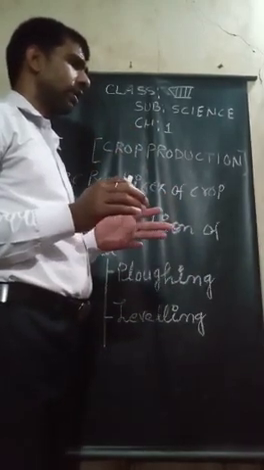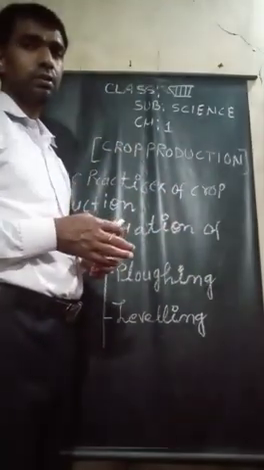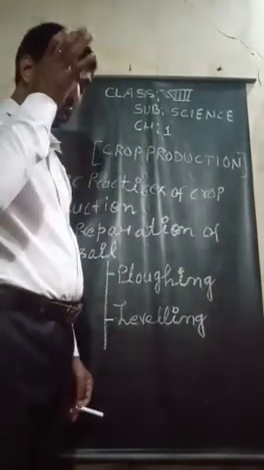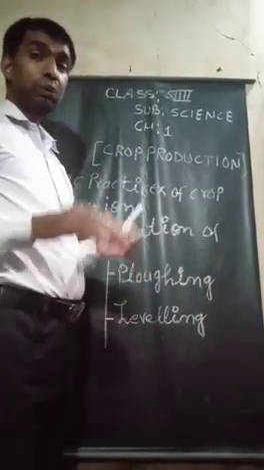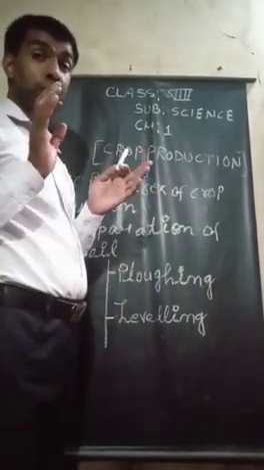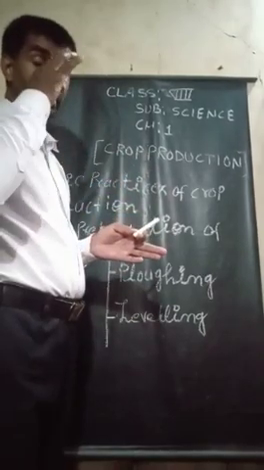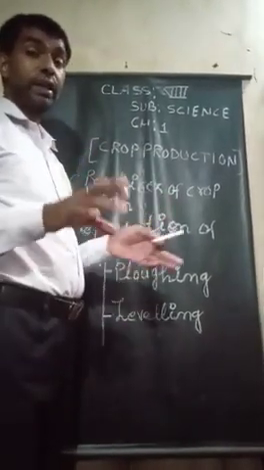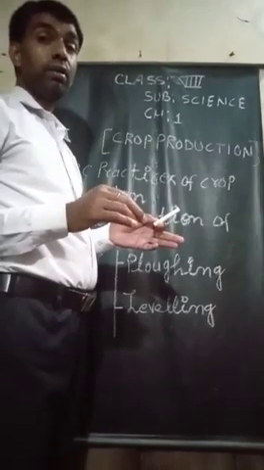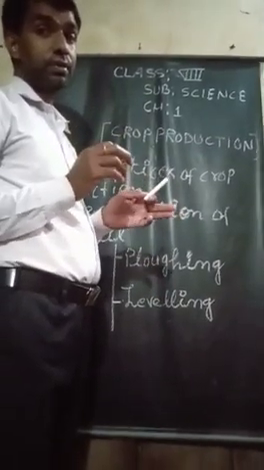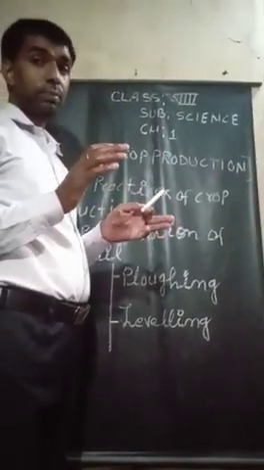These organisms are therefore friends of the farmer. Earthworms also help roots to penetrate into the soil and make the soil fertile. That's why they are called friends of the farmer.